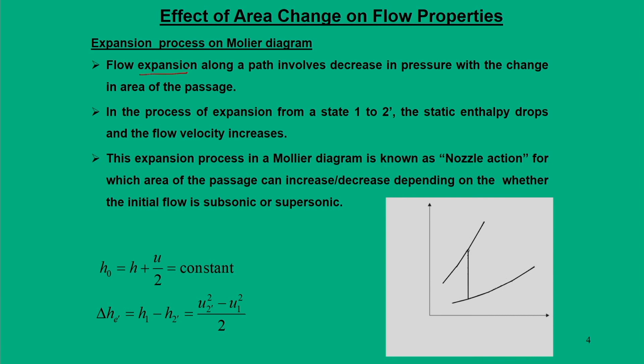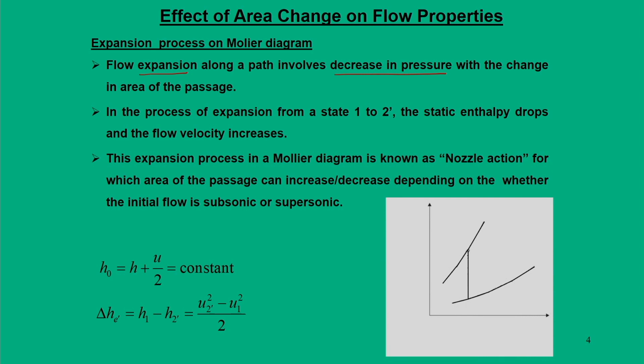I would like to emphasize this: flow expansion means decrease in the pressure, and through this process the area can increase or decrease. Those things will come in the later part, but the basic understanding is that when we say flow expansion, it must decrease the pressure.